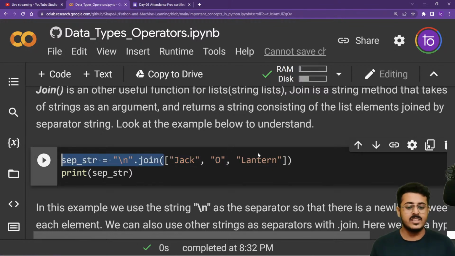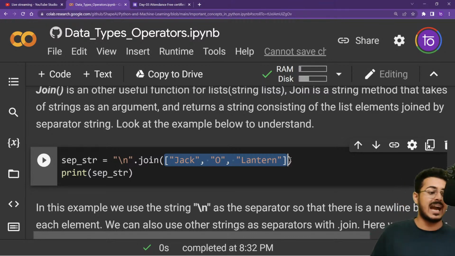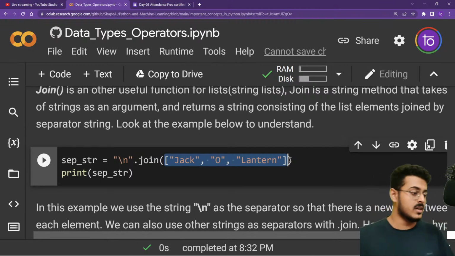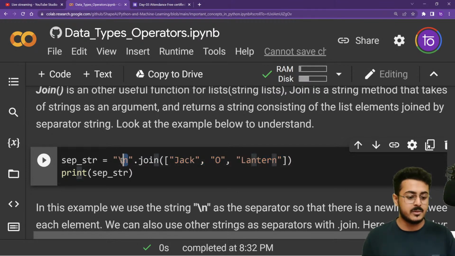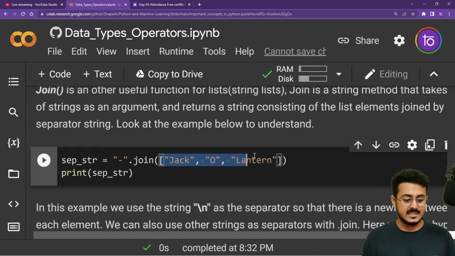So having a list of strings, if you want to join them, if you want to concatenate all the elements together, you will just take your list, put it under join, and decide how you want to concatenate. I want to put a hyphen in between them, so I want to present it as Jack-O-Lantern. So I will write the hyphen, that is the separator string, then put a join, and then the list of strings that I want to join.